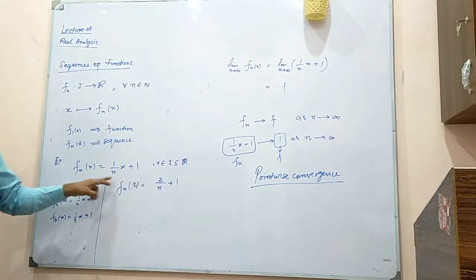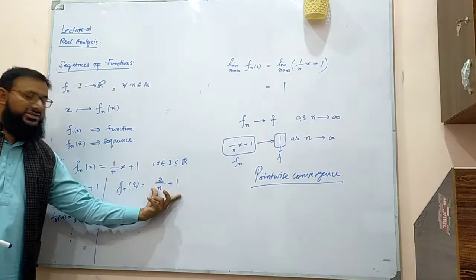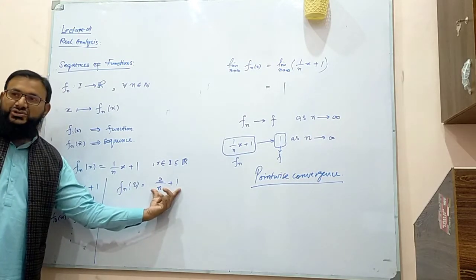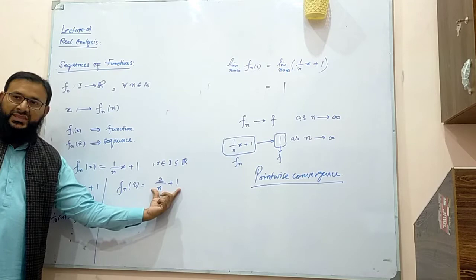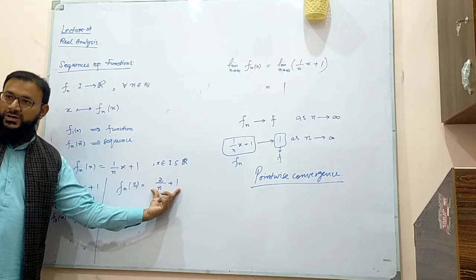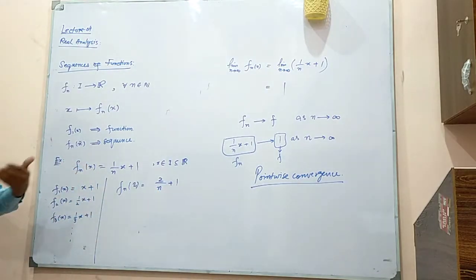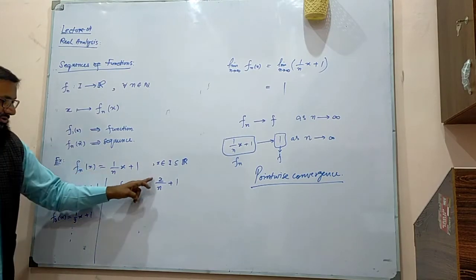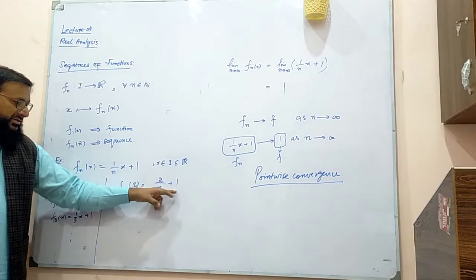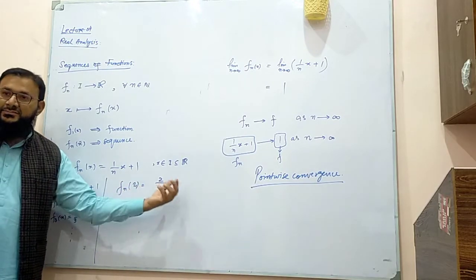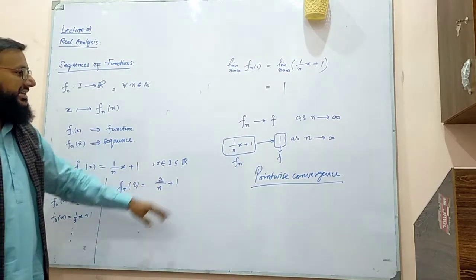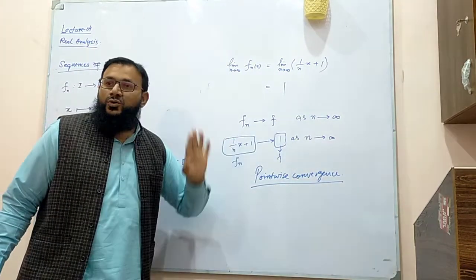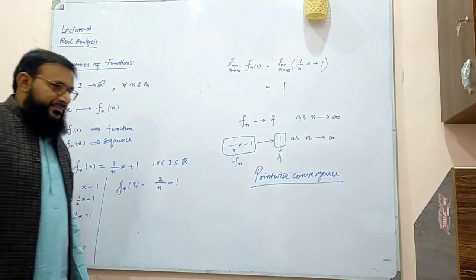Let us say the value of x is 2. You get a sequence, you check what its limit is. If you apply the limit as n goes to infinity on this one, your answer is going to be 1. You fix the value of x to be something else. Let's say I am fixing x to be 100. So 100 over n plus 1, and if you apply the limit again, that becomes 1. So we say that fn converges to f pointwise as n goes to infinity.